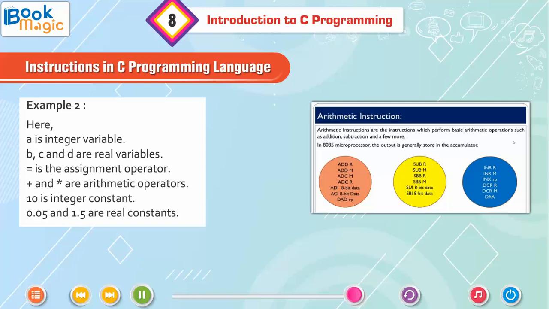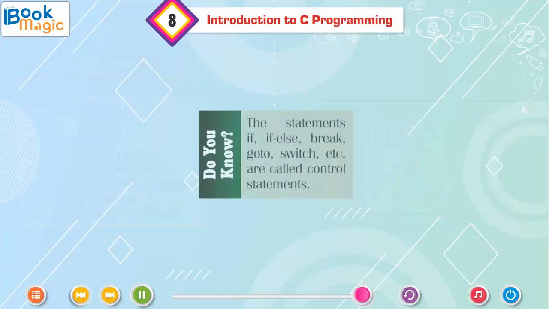Example 2: here A is an integer variable, B, C and D are real variables. Equal is the assignment operator. Plus and asterisk or star are arithmetic operators. 10 is an integer constant. 0.05 and 1.5 are real constants.